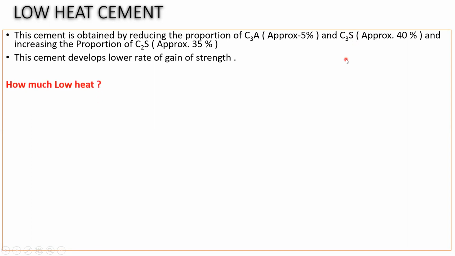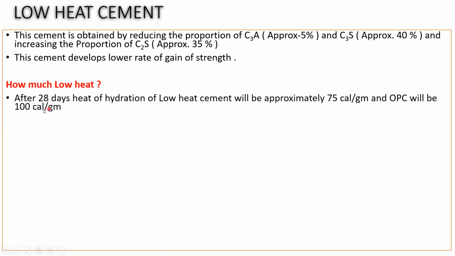Now again the same question, how much low heat is it going to give? After 28 days, the heat of hydration of low heat cement will be approximately 75 calorie per gram, and that of OPC will be 100 calorie per gram. If you're using OPC, the heat of hydration you're going to get at the end of 28 days is 100 calorie per gram, whereas low heat cement is giving you 75 calorie per gram. So that is okay.